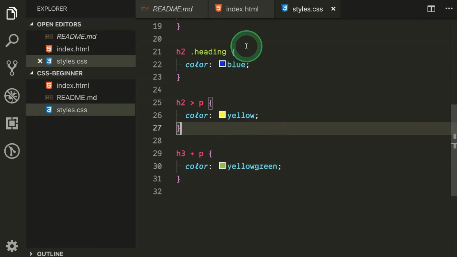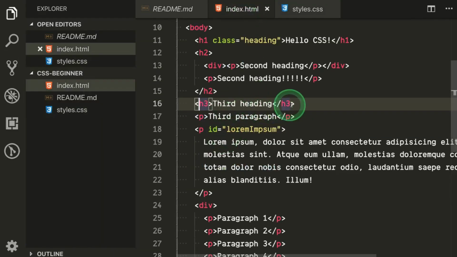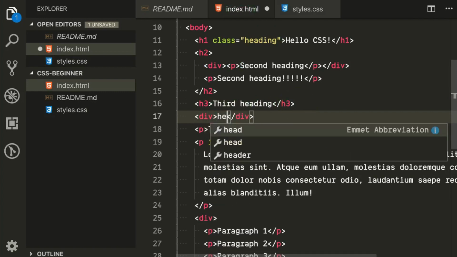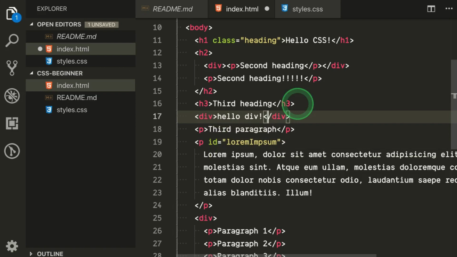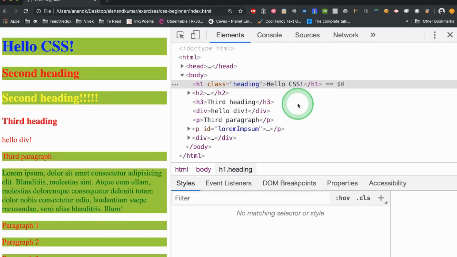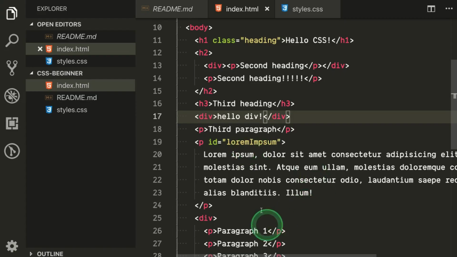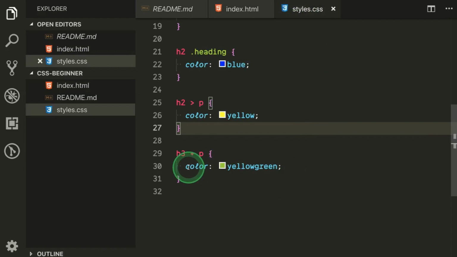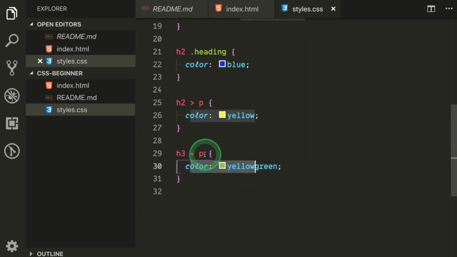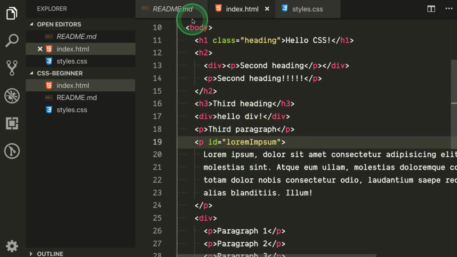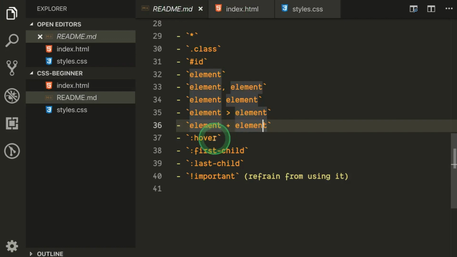So now if I put any other element here, let's say hello div, what will happen? Let's see. Now you see this third paragraph doesn't have this particular style applied anymore, because this paragraph is not the immediate element after h3. So now this one should be clear to you.